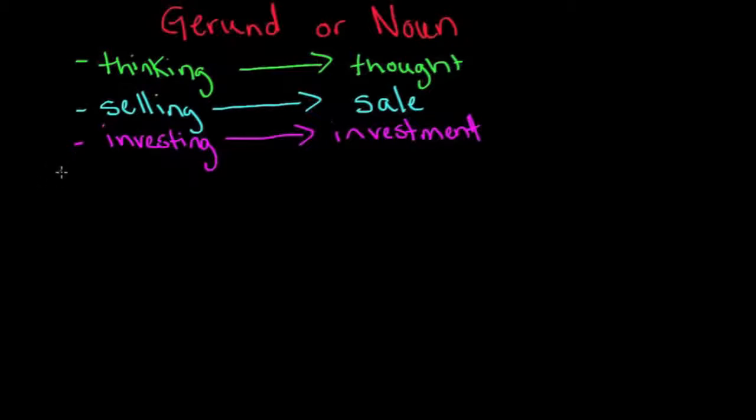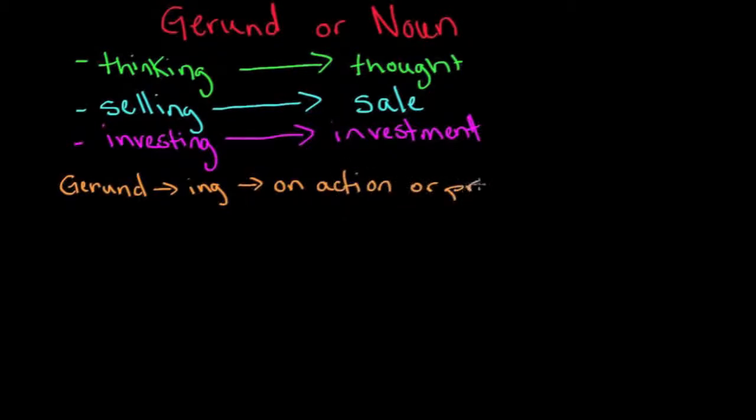We're going to start by just looking at the gerund. The gerund is formed by putting an ing at the end, and the gerund focuses on action or process. Let me give you a few rules that we can use when we're looking at the gerund.